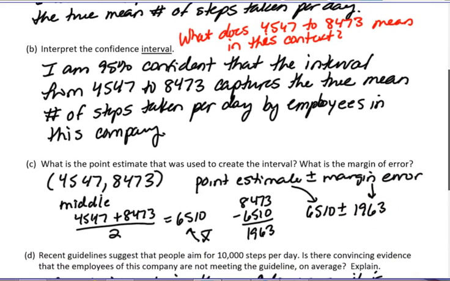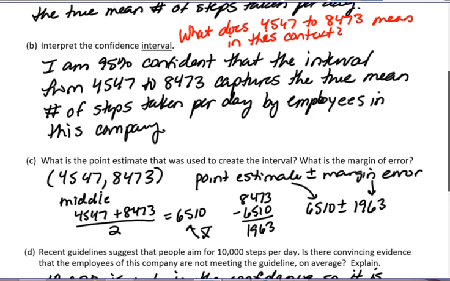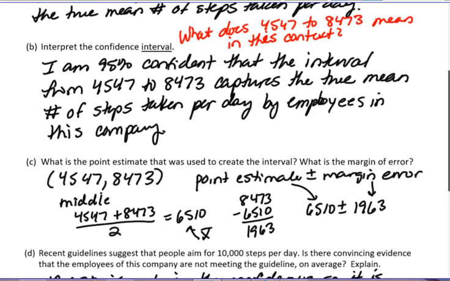Next question. Recent guidelines suggest that people aim for 10,000 steps per day. Is there convincing evidence that the employees of this company are not meeting the guideline on average? Take a look at our interval. I'm 95% confident that the interval from 4,547 to 8,473 captures the true mean number of steps taken per day by employees in this company.